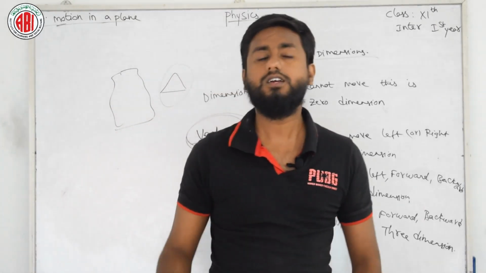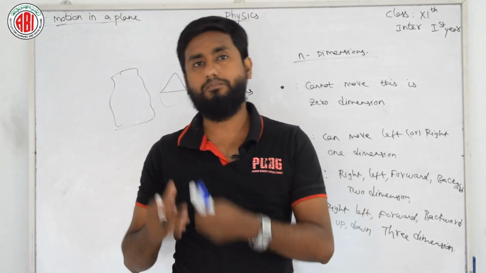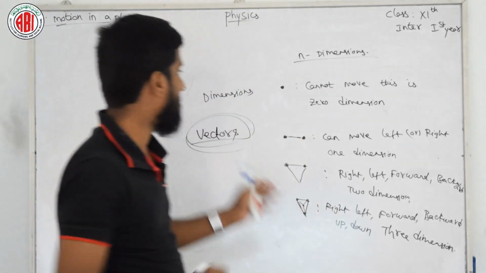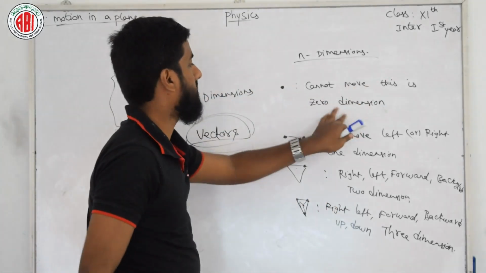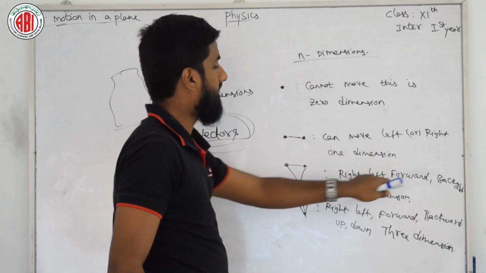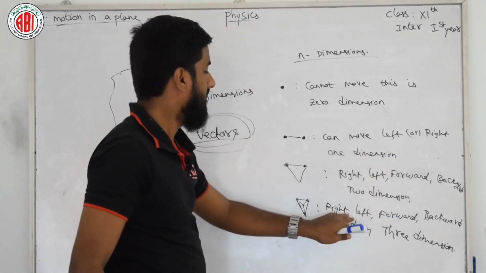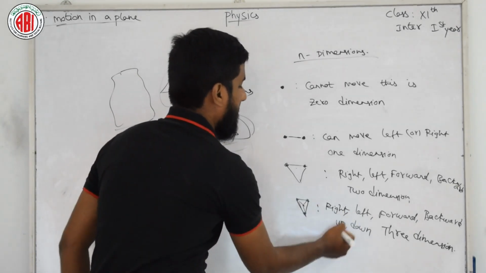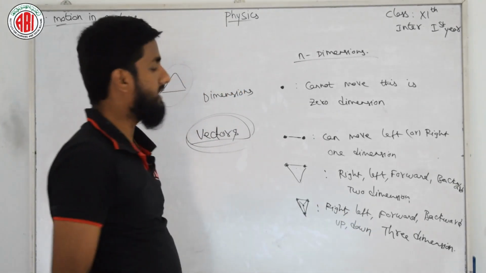After that we will go to our main topics. Okay, if you want you can write this down. Cannot move, this is 0 dimension. Can move left or right, 1 dimension. Can move right, left, forward, backward, 2 dimension. Right, left, forward, backward, up and down, this is 3 dimension.